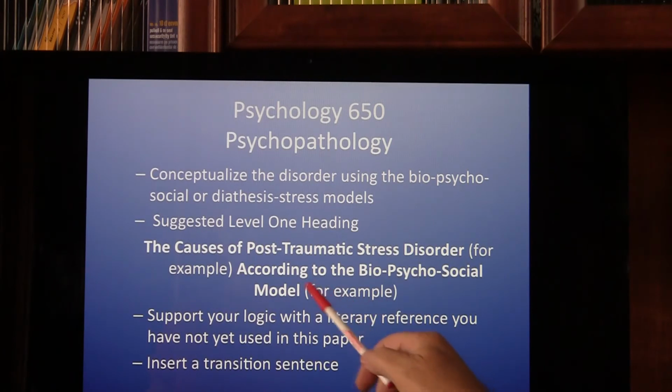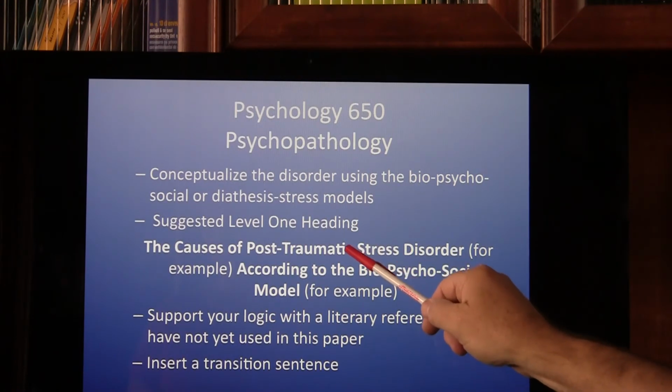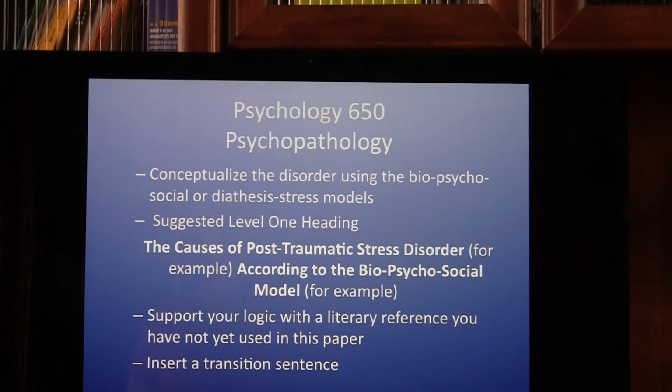And again, don't include, for example, in your titles. Double space, bold, no period, upper and lowercase letters centered on the page. Support your logic with a literary reference you have not yet used in this paper. This needs to be a standalone, separate literary reference relative to this particular point. And then give me a good transition sentence, moving me from this subject to the next.